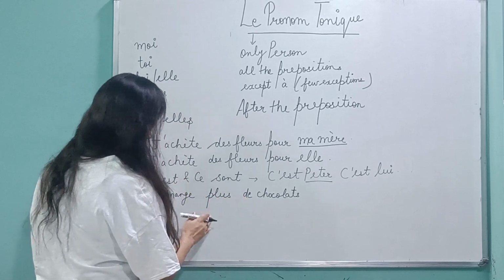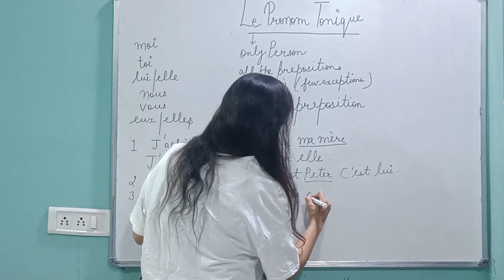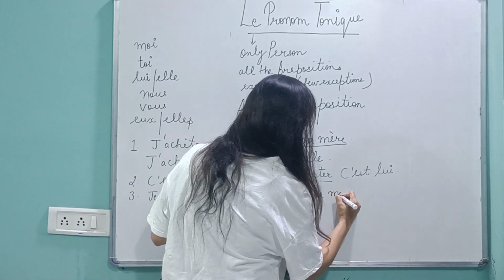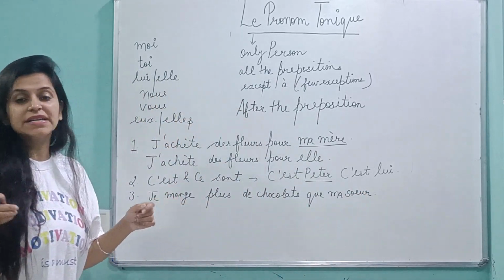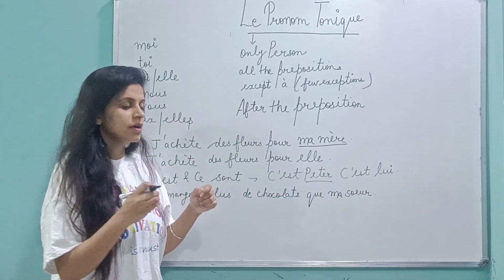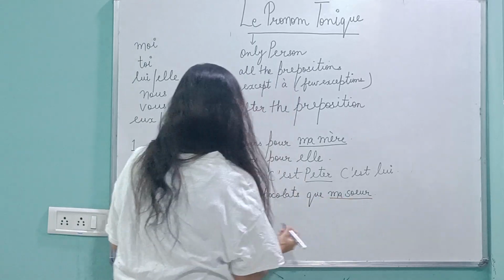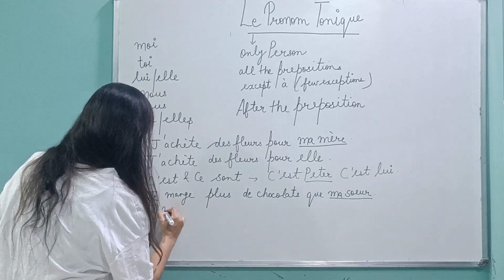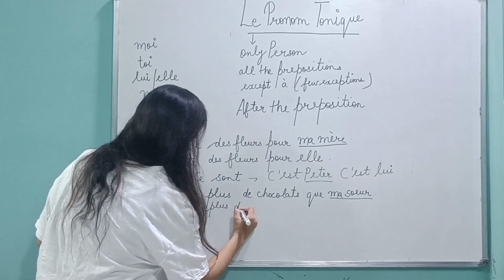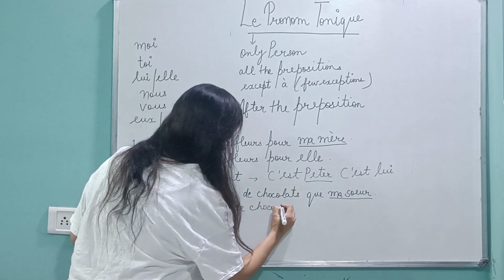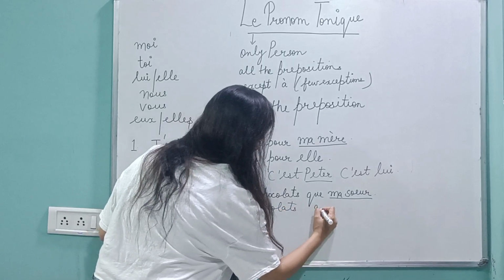Okay, we can use this for comparison. Je mange plus de chocolat que ma sœur. Okay, so I eat more chocolates than my sister. When we're using it for comparison, je mange plus de chocolat qu'elle.